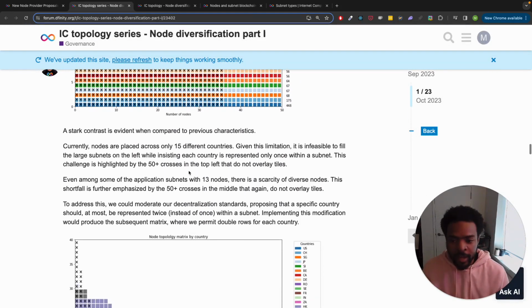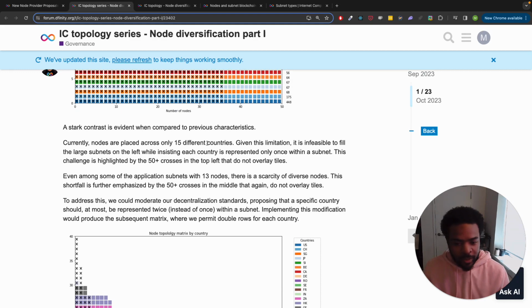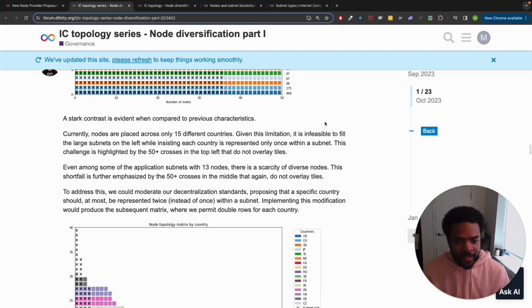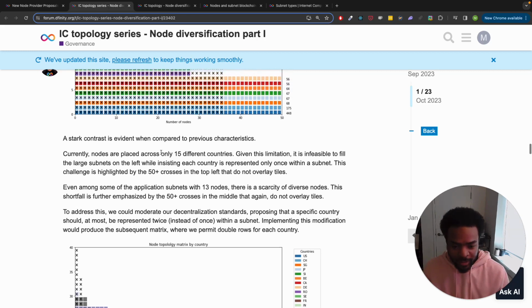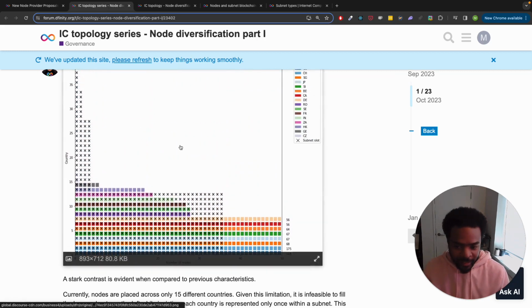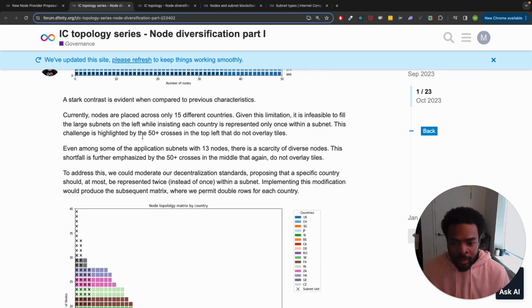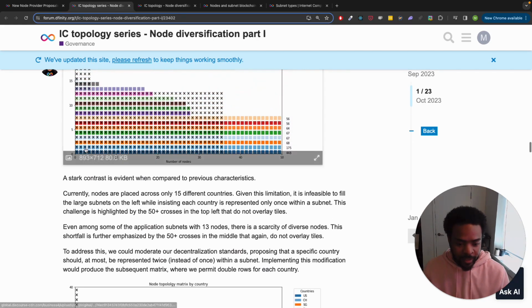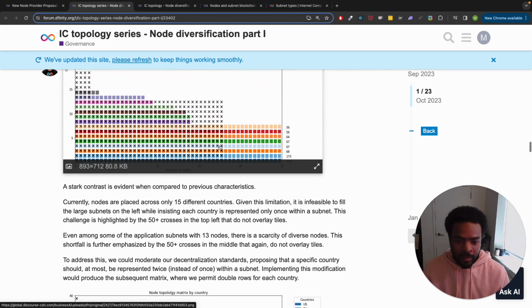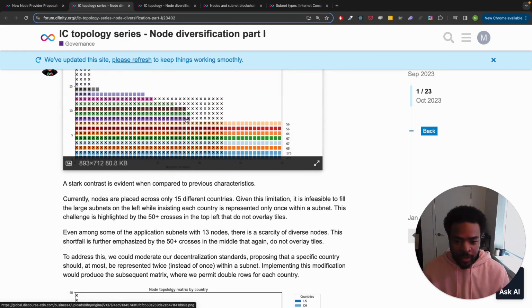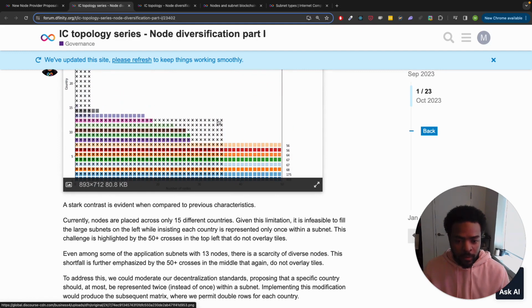It says a stark contrast is evident when compared to previous characteristics. Currently, nodes are only placed across 15 different countries. Given this limitation, it is infeasible to fill the large subnets on the left while insisting each country is represented only once within a subnet. This challenge is highlighted by the 50 plus crosses in the top left that do not overlay tiles. See? Even among some of the application subnets with 13 nodes, there's a scarcity of diverse nodes, because some of these countries aren't even operating enough nodes to cover all of the subnets.